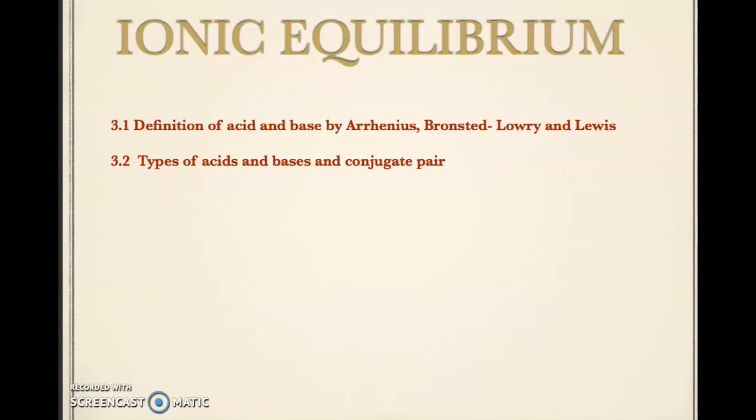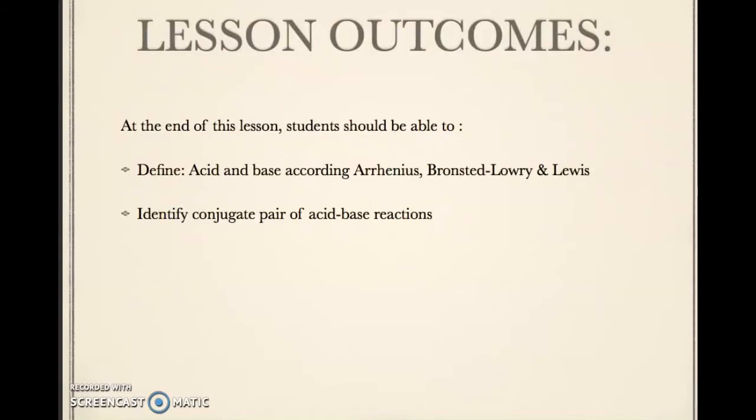Ionic Equilibrium: Definition of Acid and Base by ARRHENIUS, BRONSTED-LOWRY and Lewis, and Types of Acids and Base and Conjugate Pair. Lesson Outcomes. At the end of this lesson, students should be able to define acid and base according to ARRHENIUS, BRONSTED-LOWRY and Lewis, and identify conjugate pair of acid-base reactions.